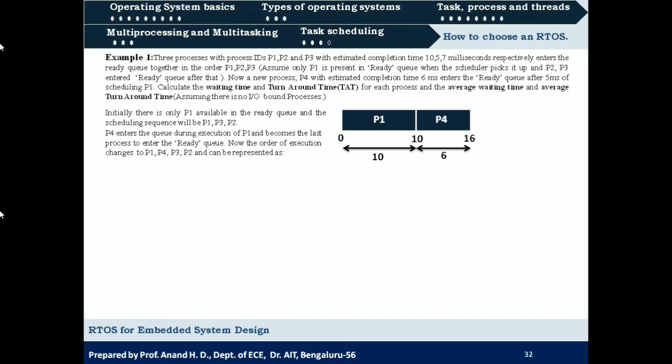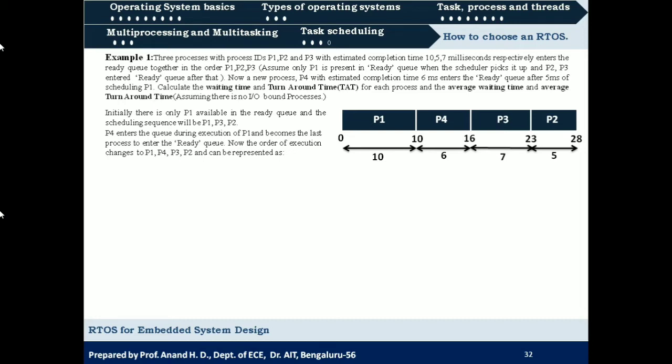So that will be scheduled next. P3 has an execution time of 7 milliseconds, so it will be scheduled for the next 7 milliseconds. After P3, we have P2 with 5 milliseconds, so P2 will be scheduled for the next 5 milliseconds. So this will be the sequence of execution of processes by using the last come first served scheduling algorithm.